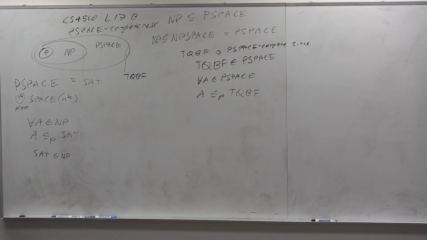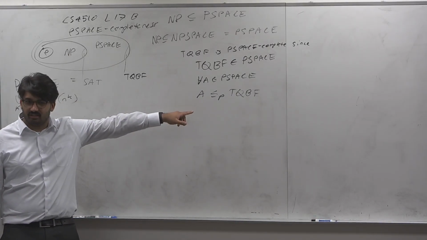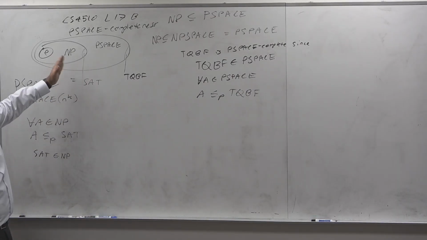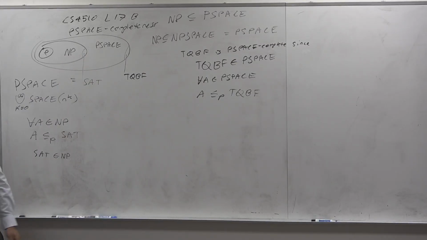The first thing you should ask is, why do we use a polynomial time reduction here and not some other kind of reduction? P-space is bigger than NP, right? It makes sense to use NP reductions here, but why here? The answer is you always want a definition of reduction that is easier than the algorithm class. You don't want to allow the reduction to do things like brute force search.